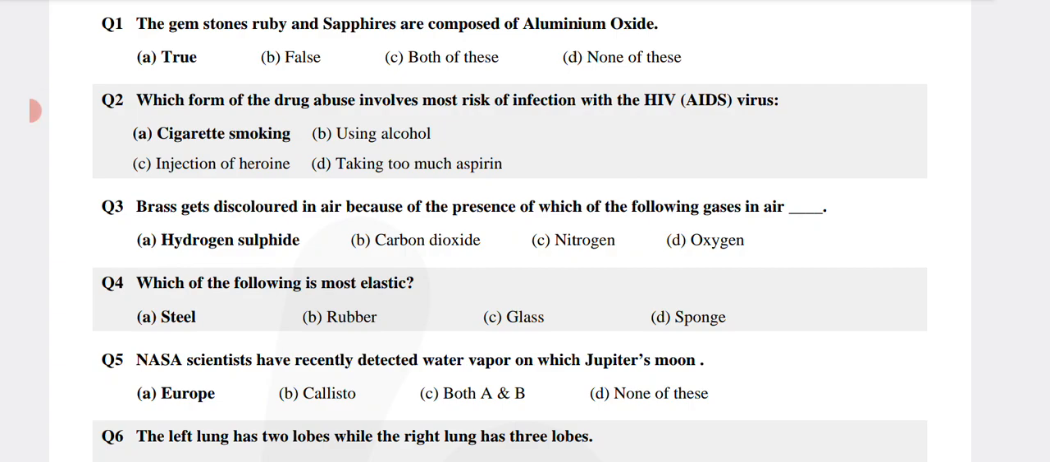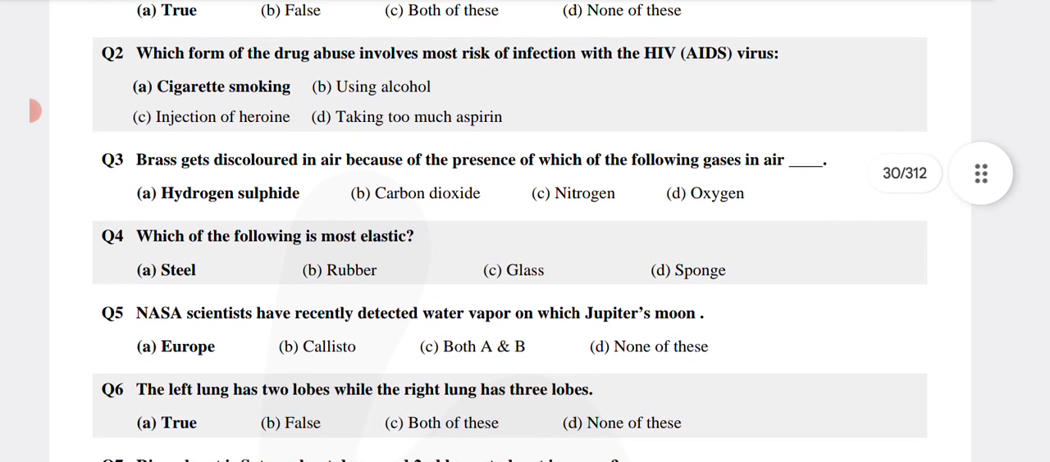जो कि पीपीएससी और एफपीएससी वन पेपर के लिए बहुत इंपॉर्टेंट है। So first one is, the gemstones ruby and sapphire are composed of aluminium oxide. That is true. Which form of the drug abuse involves most risk of infection with the HIV/AIDS virus, that is cigarette smoking?